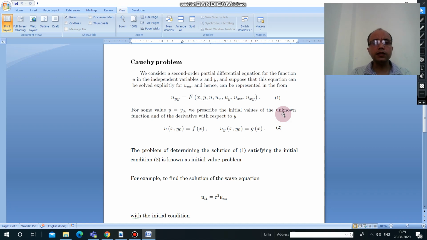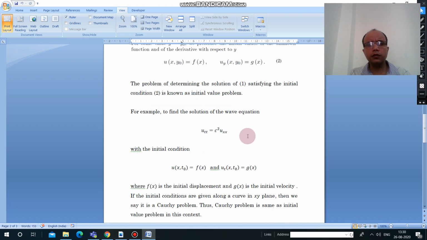Clear? Now consider the second order partial differential equation. It is true whether you take second order or first order. Now see the difference. Suppose this is the second order partial differential equation, represented by equation number 1. x and y are independent variables and u is the dependent variable. Clear? Now suppose for any point y equal to y0, these are the initial conditions. Now the problem is to find the solution of equation number 1 that satisfies these initial conditions. This is the problem.